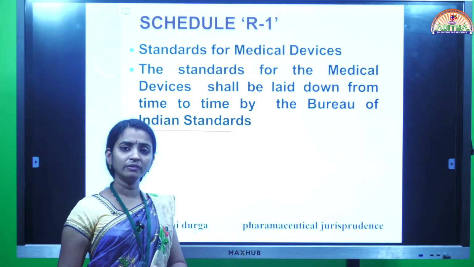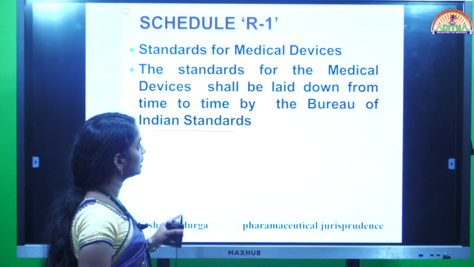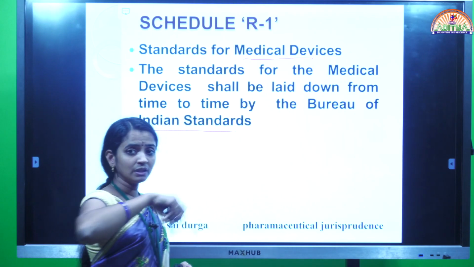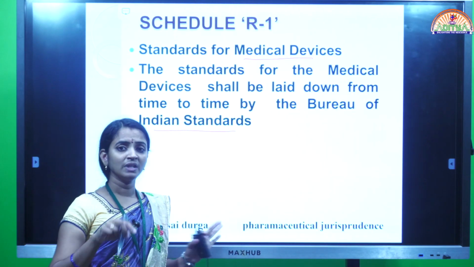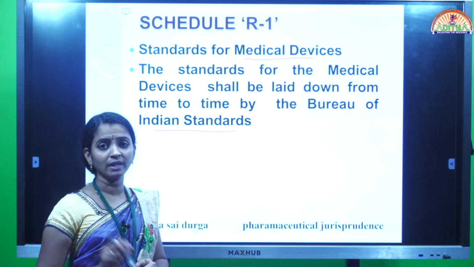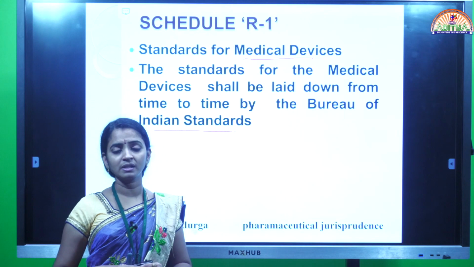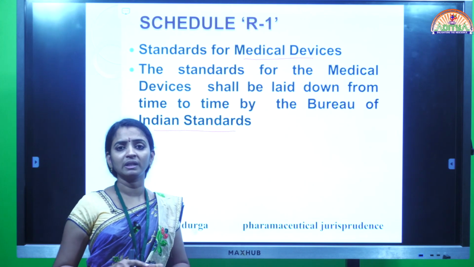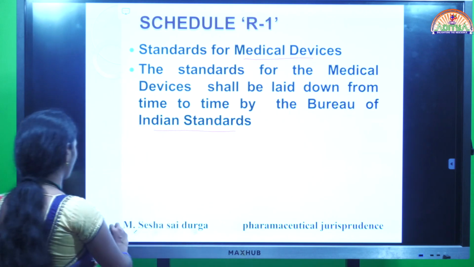But Schedule R1 gives standards for the medical device itself, not for the room or premises. The labeling of that medical device and the materials to be used for its manufacturing are all given under Schedule R1.